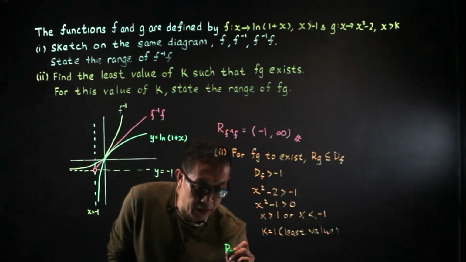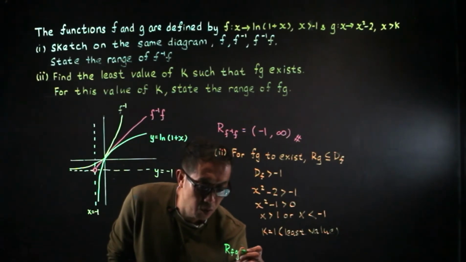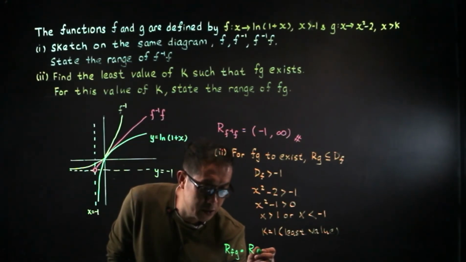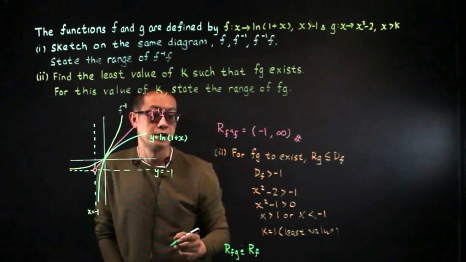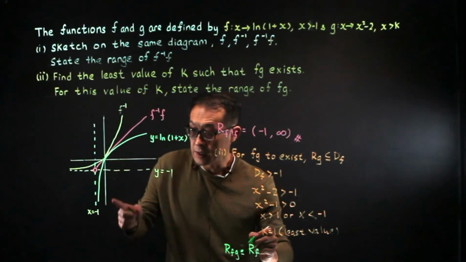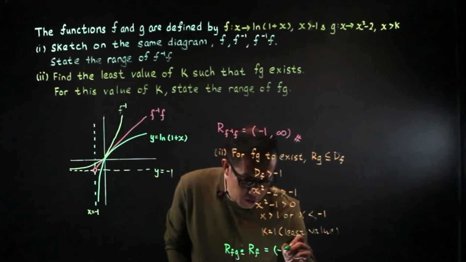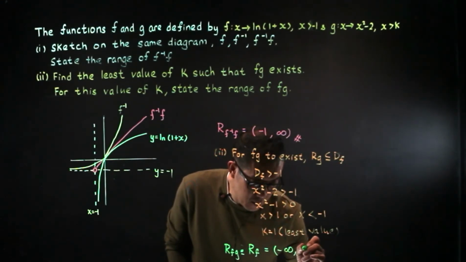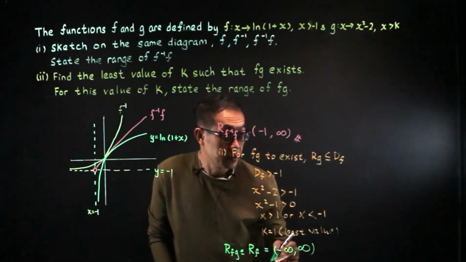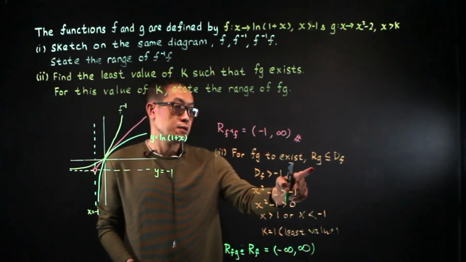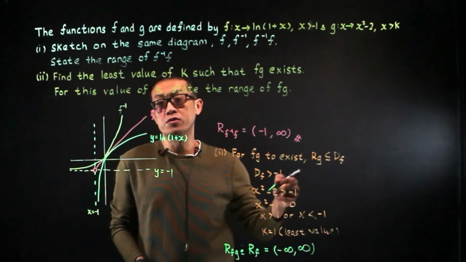So the range of fg will be equals to the range of f. That will be from minus infinity to infinity. Okay, now the reason is the range of g is equals to the domain of f.